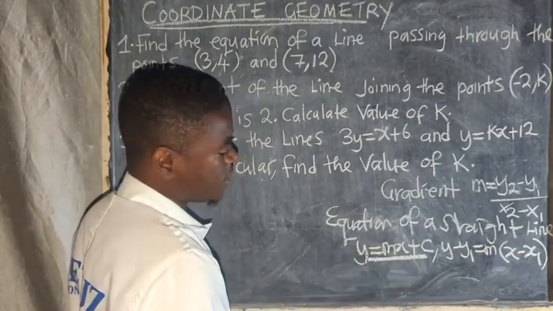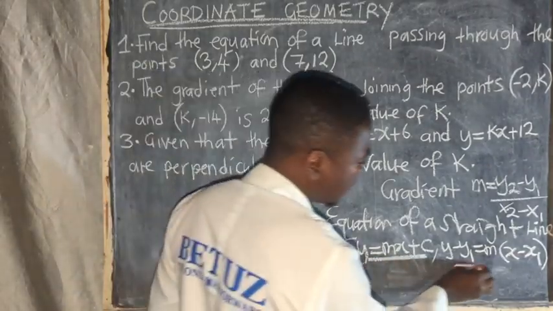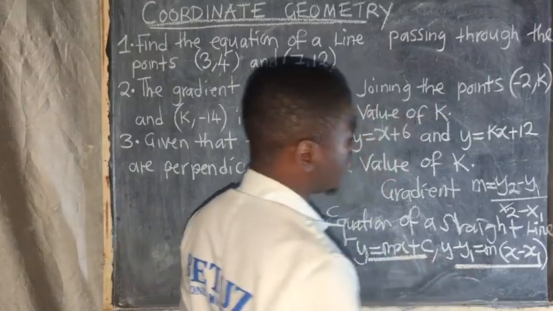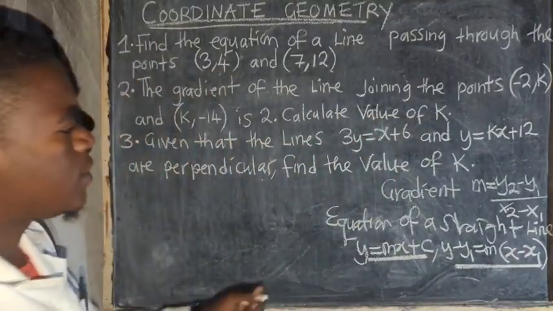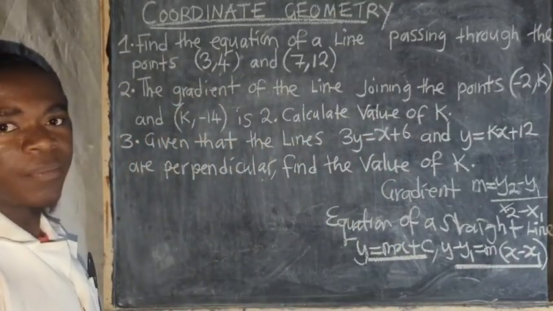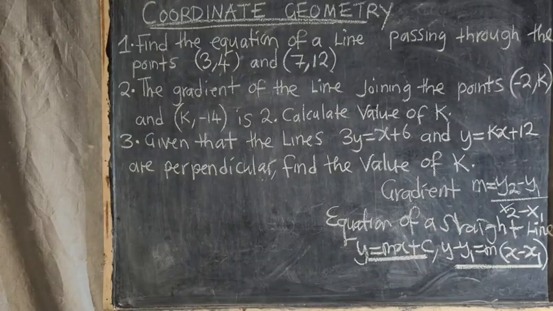This is the general equation of a straight line, and that one is also the general equation of a straight line. These two are just the same. So you need to make sure that you understand this.